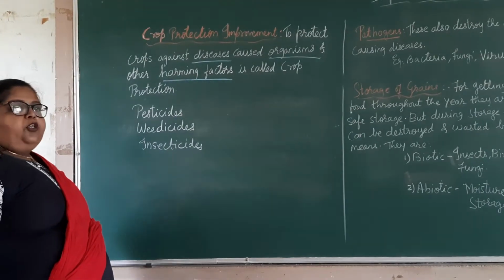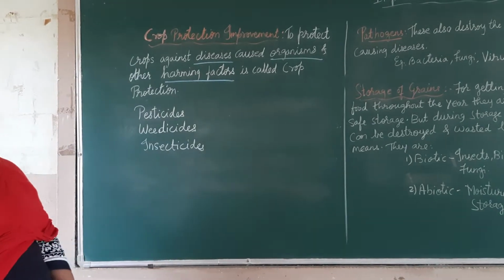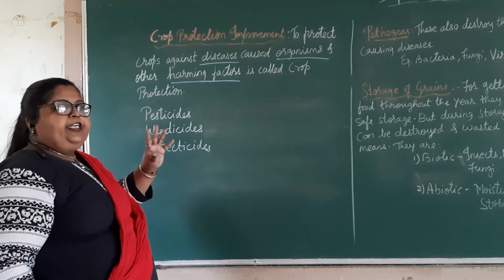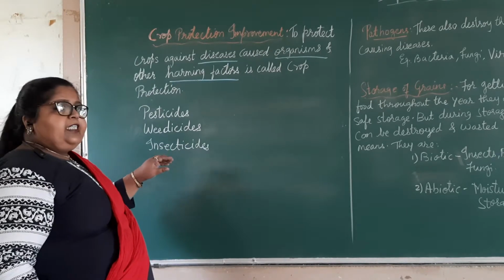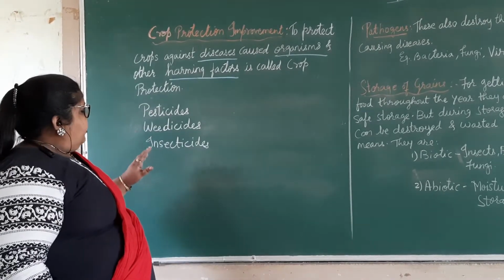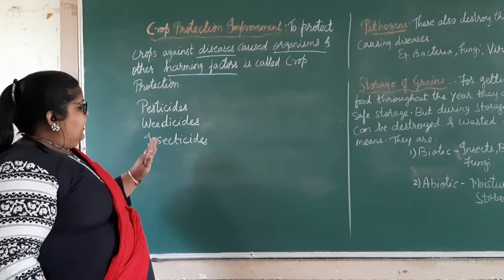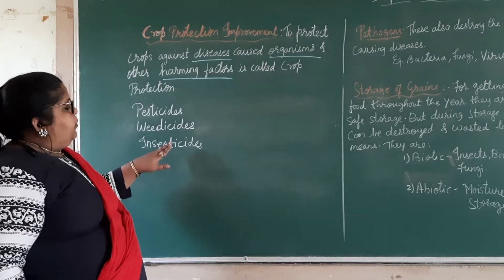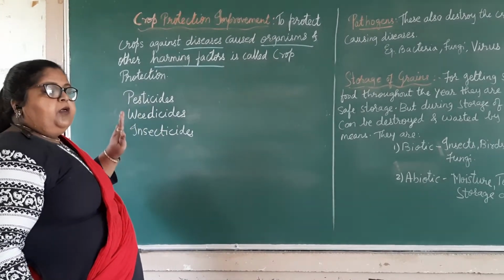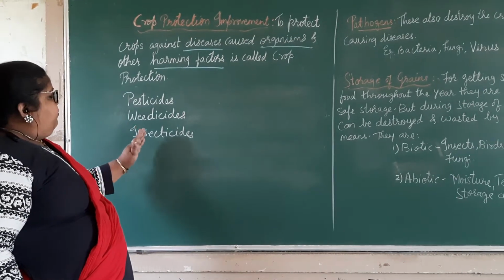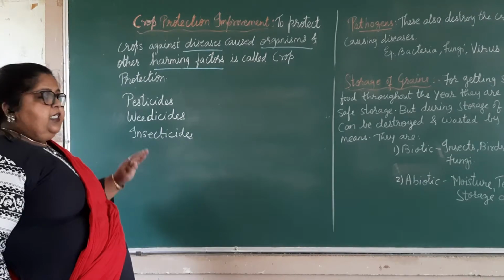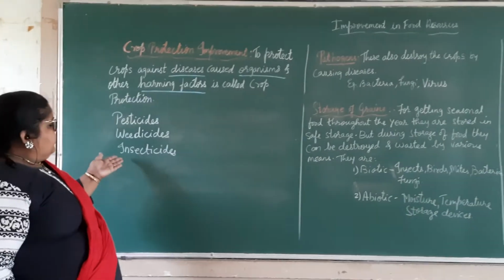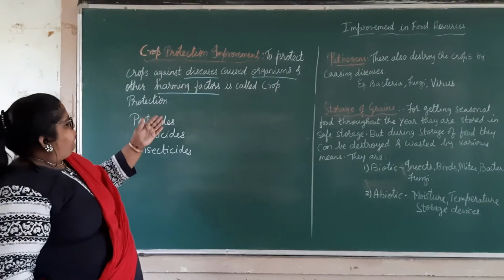Then insecticides. Some insects harm the grains when the crops are ready to harvest. At that time, the insects attack these crops and they eat the grains, and thus they make the quality of the grains low. So, to keep these grains in proper quality, the farmers are using insecticides. By using chemical insecticides or biological insecticides, the farmers can protect the crop from insects.